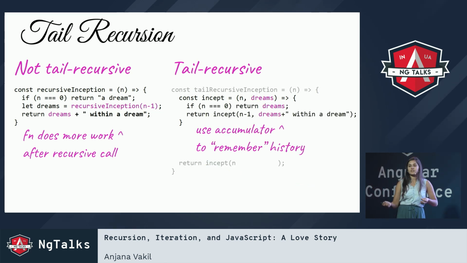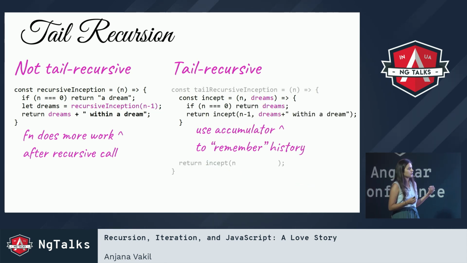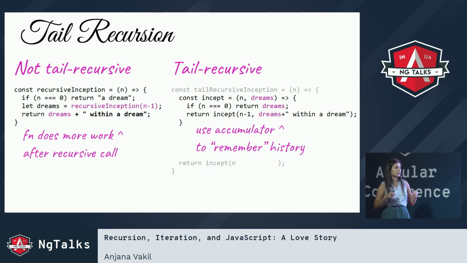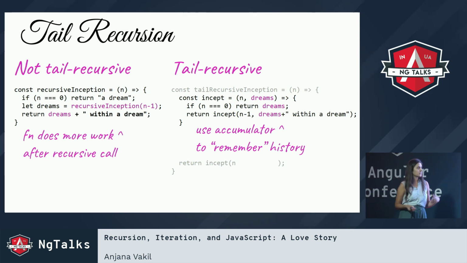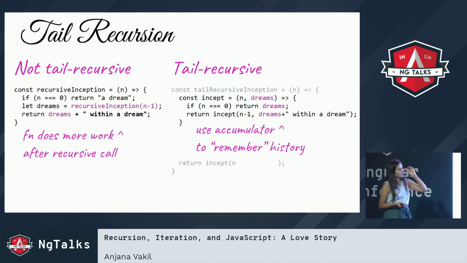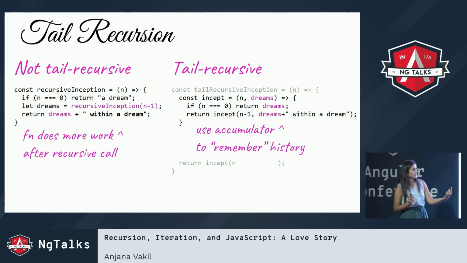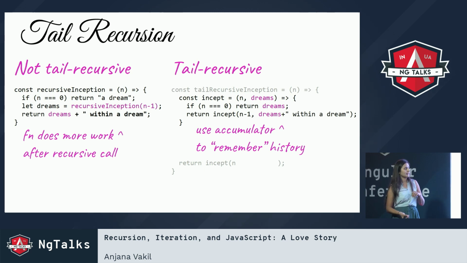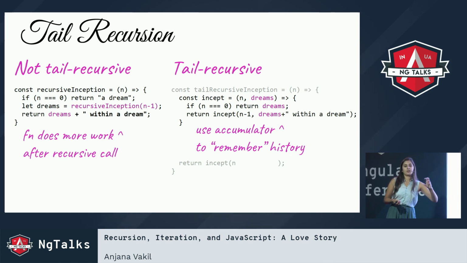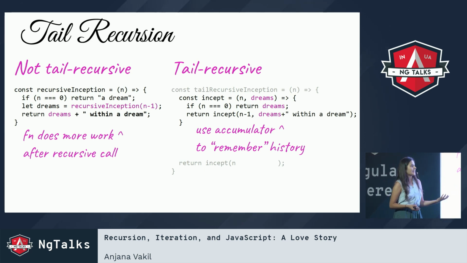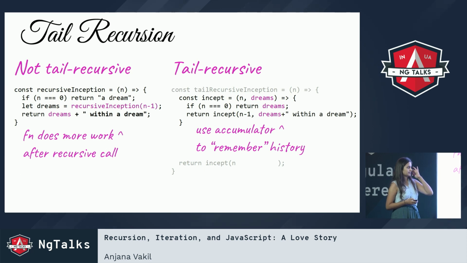So to do that, I'm going to use an accumulator variable, which is going to remember that history that we've seen already. I'm going to call it dreams. Now, in our inner function, when we hit our base case, we're just going to return whatever is in the accumulator. We're not going to do anything else to it. And in our recursive case, we're going to call our incept function. We're going to decrement n. We're going to add another within a dream to our accumulated dreams so far. And then we keep going with the recursion until we hit our base case.